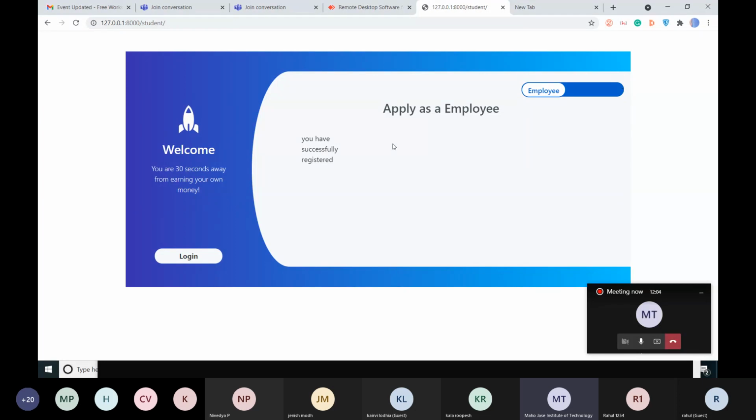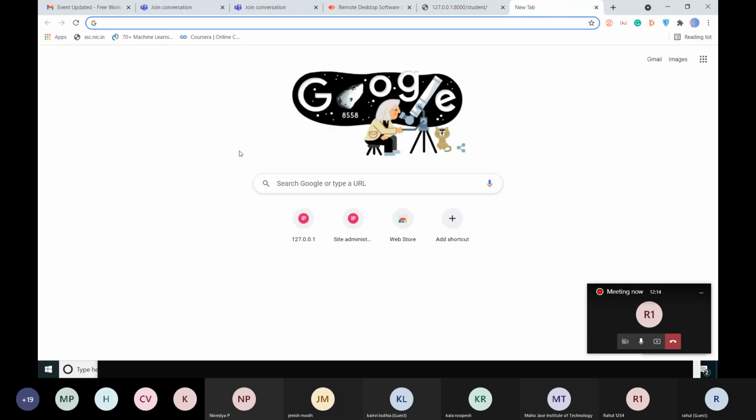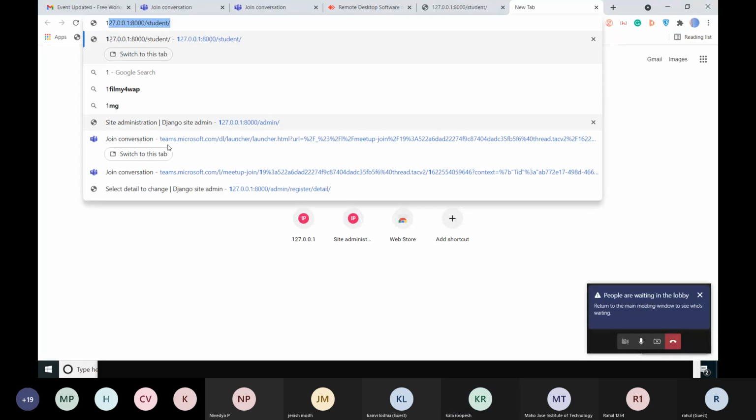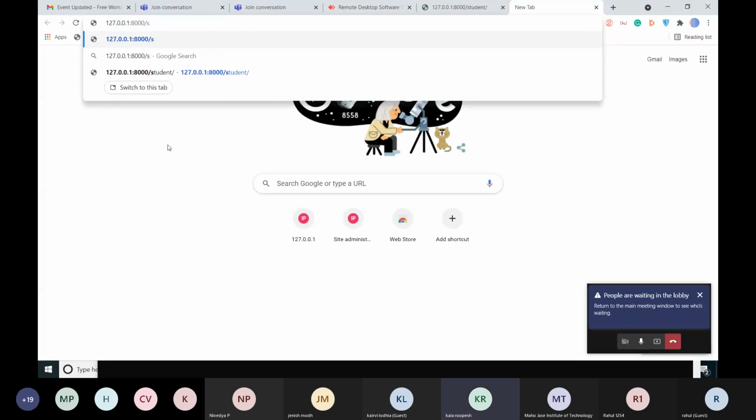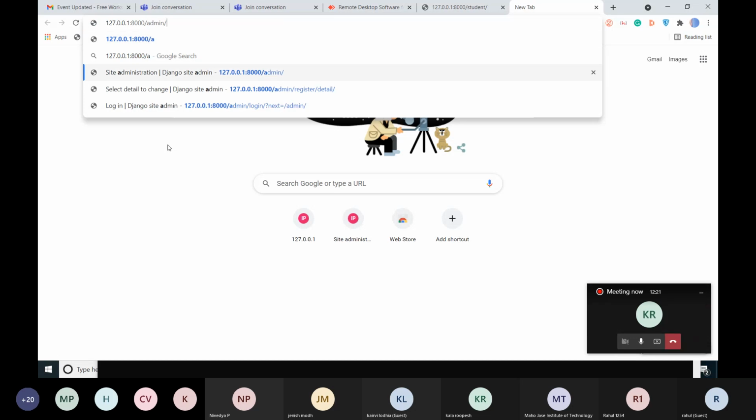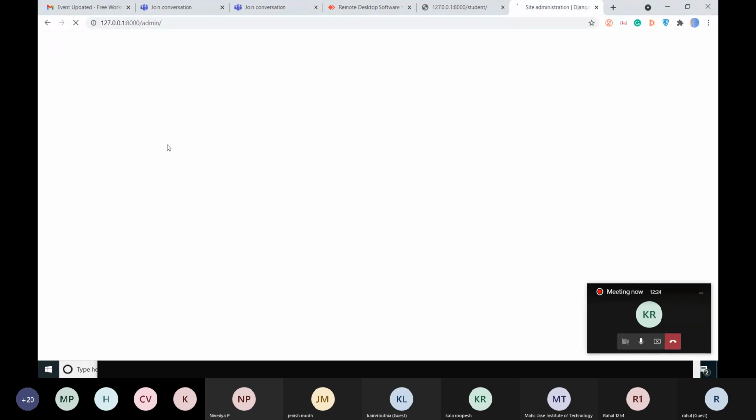I think my voice is audible. So we will see in the background if the details of Meena have been registered successfully in our database. For that, we need to type. So Rahul, is what you are showing what we're going to develop in this workshop? Yes, this is the website you are going to develop. Okay, thanks.